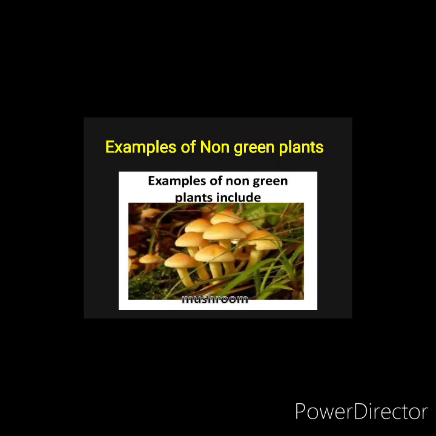Here are some examples of non-green plants. Non-green plants include mushroom. As we know, mushroom is a non-green plant. All of you must have eaten mushroom, and all of you know that it is not green in color. So they do not produce their own food. They grow on the dead and decaying plants and animals.